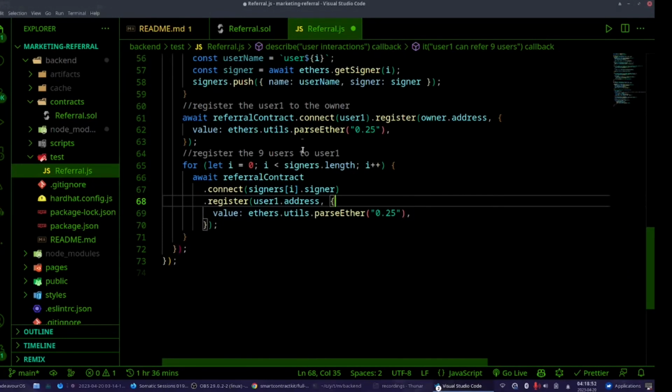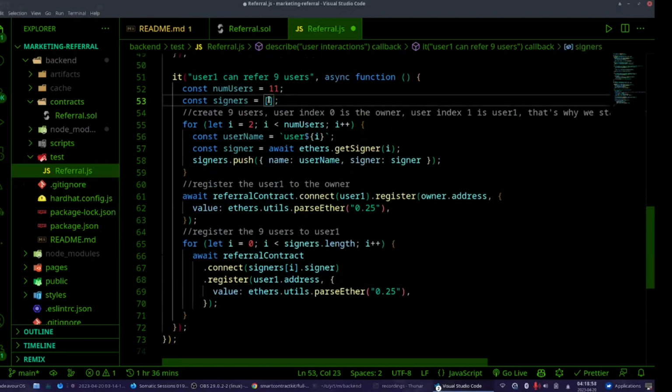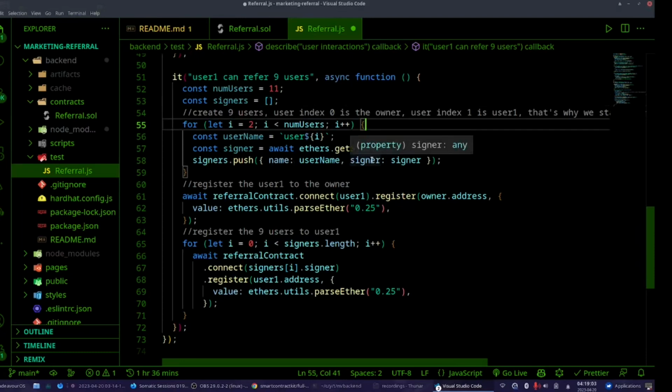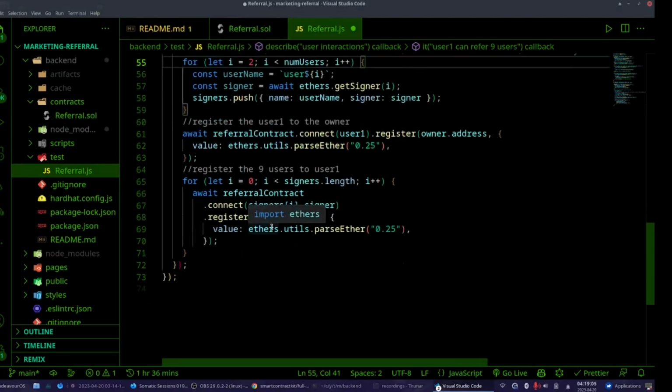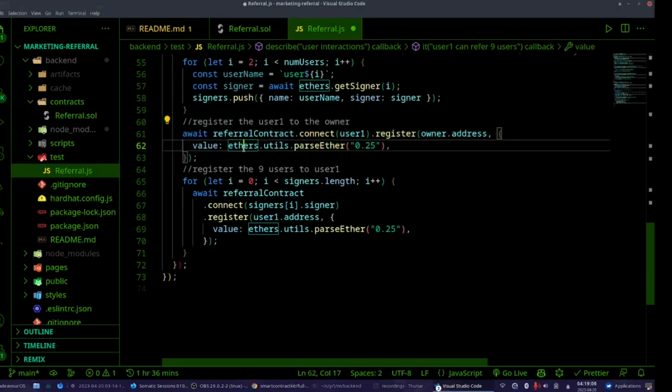And here, register the 9 users to user 1. For each user, now since we have the users, I could have just written user 1, 2, 3, 4, 5 instead of that. I just wanted to do a loop. Here we are registering the user 1 to the owner because we want to test the user 1, not the owner. I deploy the contract, I refer someone, and here I want to test whether the person I have referred can refer 9 people. So we are going one step ahead.